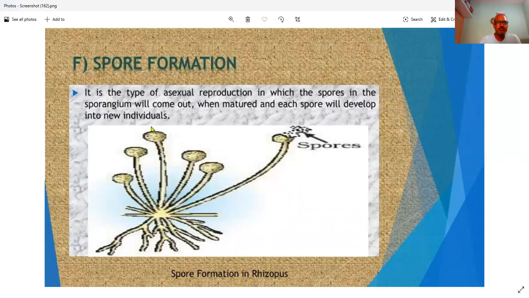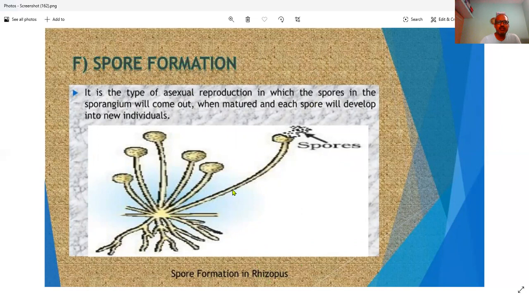The last one we have is spore formation. It is a type of asexual reproduction in which spores in the sporangium come out. It takes place in fungus. Rhizopus is a type of fungus. You can easily get it by just putting some water on a bread for 3 days and it will turn a greenish color. That fungus is called Rhizopus.